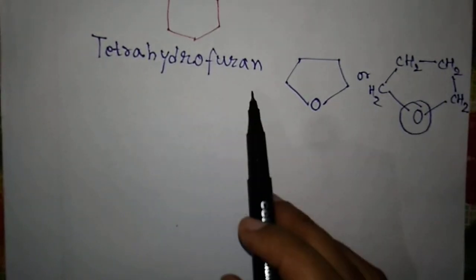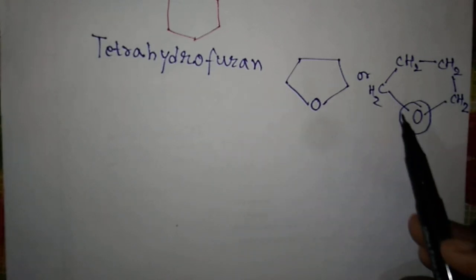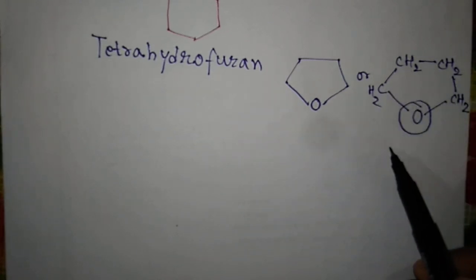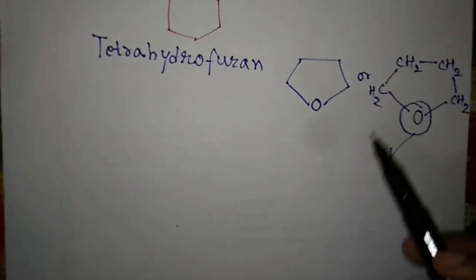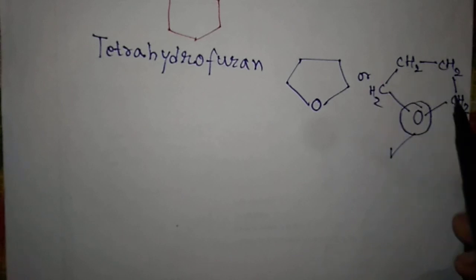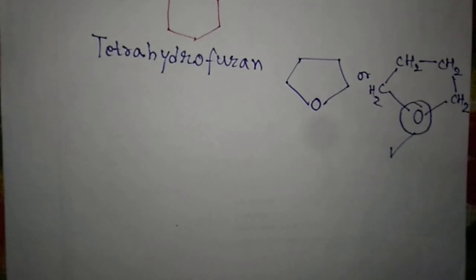It comes under the heterocyclic compound because you can see not only carbon is there, another atom, oxygen, is also present. Like this, only in heterocyclic compounds you will get other atoms apart from carbon in the ring. You can see it is a closed chain type of compound, it consists of a ring, so they are categorized as the heterocyclic compounds.